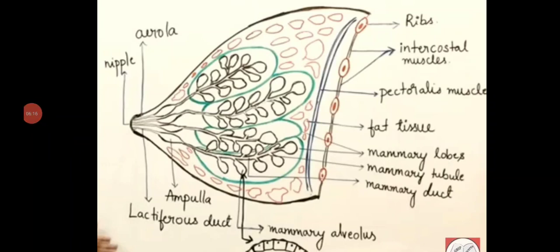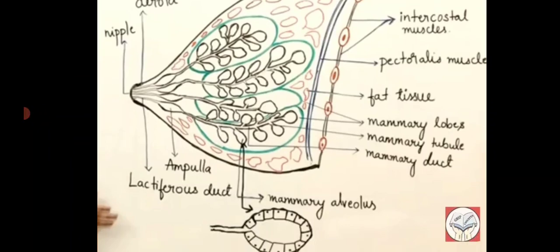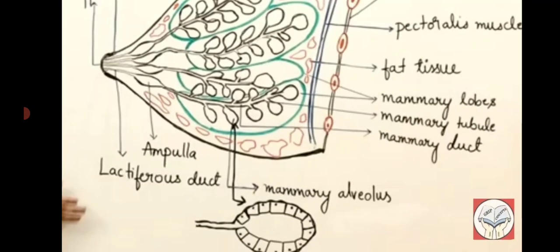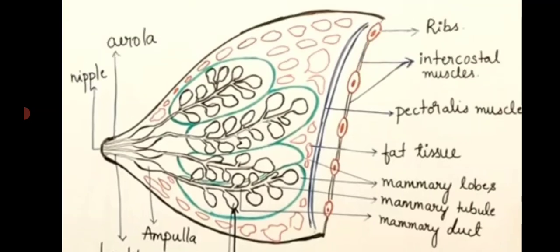In this picture you can see the internal structure of the mammary gland. Each mammary gland consists of 15 to 25 lobes, and each lobe is made up of lobules. The lobules contain the alveoli, which are made up of cuboidal epithelial cells, and the cells of the alveoli secrete the milk.